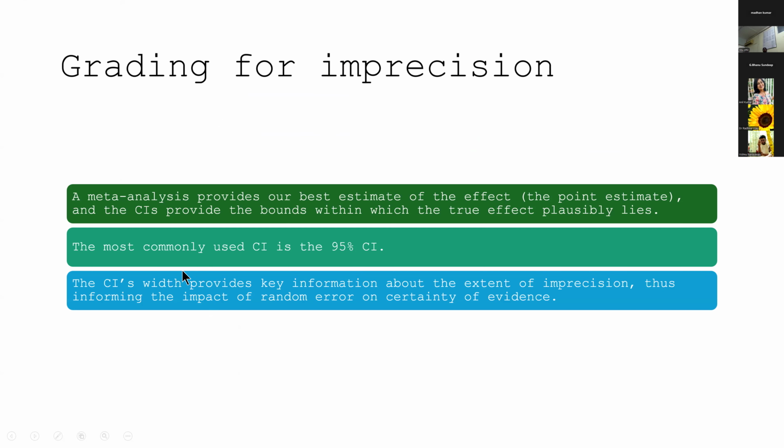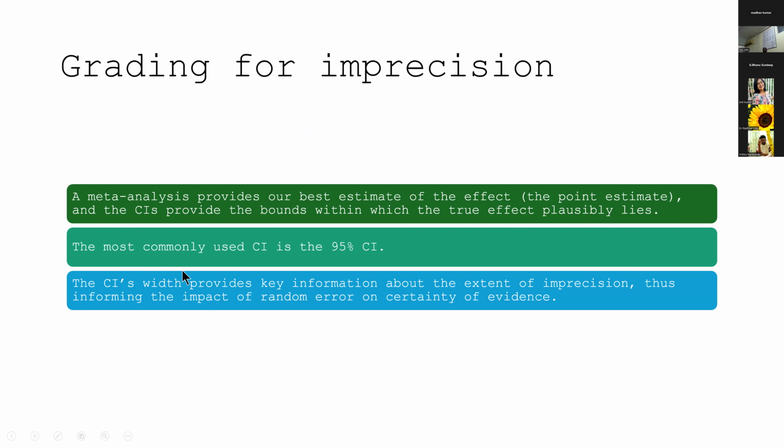Okay, so the next step is, now that we know how important an estimate is, how do you actually grade for imprecision? All meta-analyses will provide you with a confidence interval, which is basically the bound within which 95% of the time you'll get the same result. So the confidence interval width gives you key information about the extent of imprecision. The bigger the confidence interval, the less precise is your result.